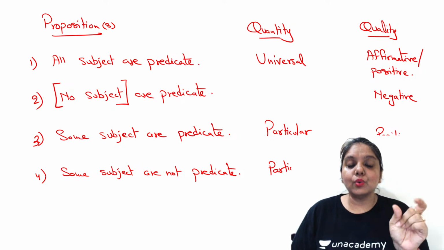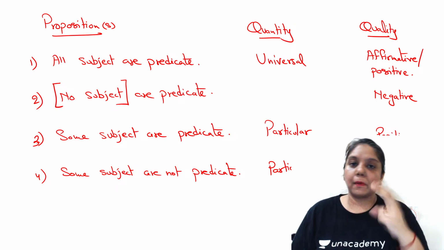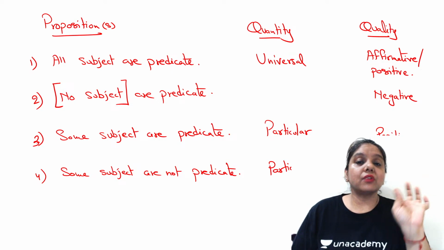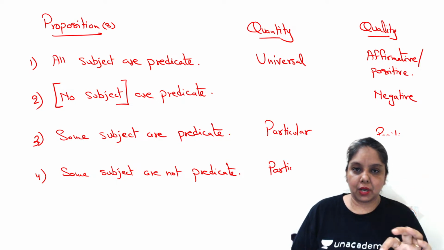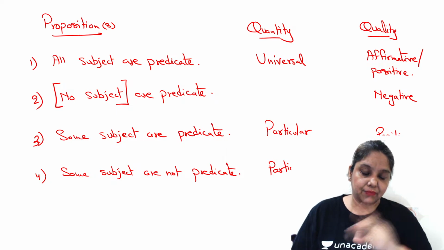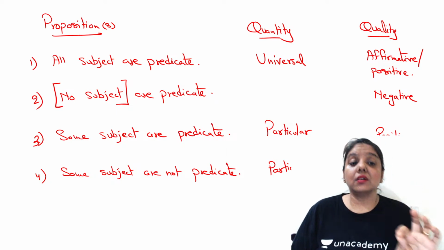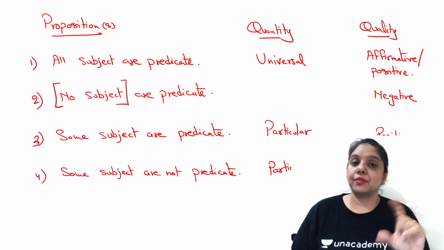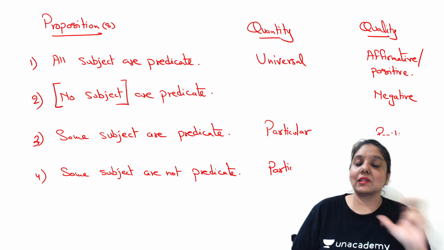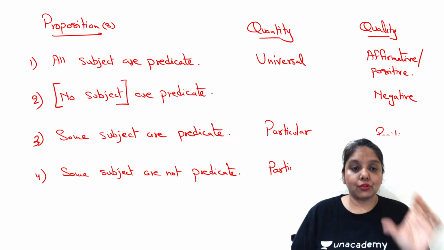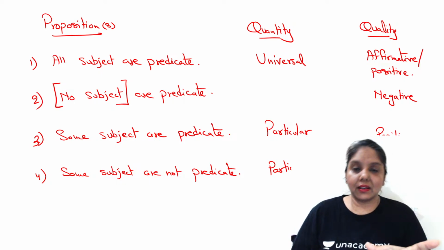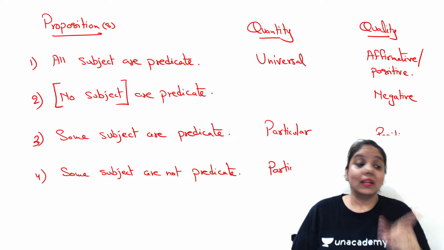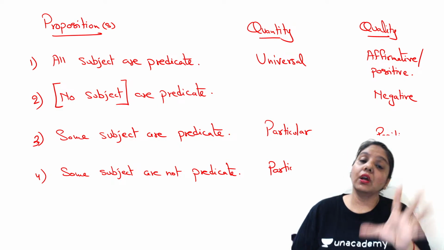But no subject is actually talking about two aspects in this proposition. Number 1, that the subject does not hold any relationship with the predicate, and that is why the quality went negative. Number 2, that all the subjects are being addressed. How do we see that? Because the word no is clustered together with the subject part. So we are not particularizing any particular subject, not those dogs, only that dog, this dog. We're talking about no subject.